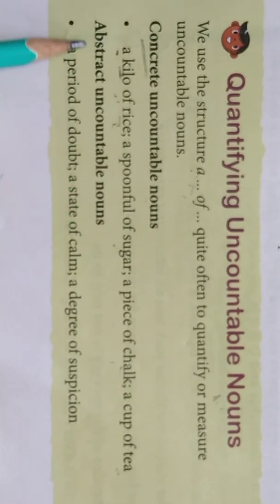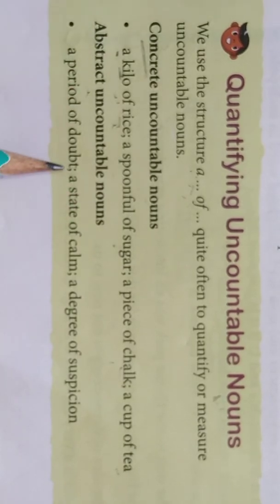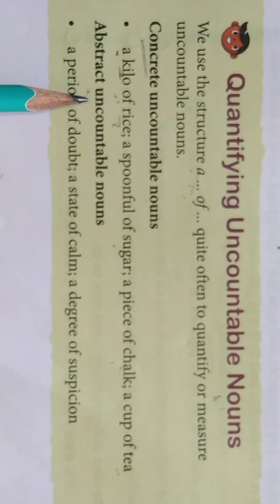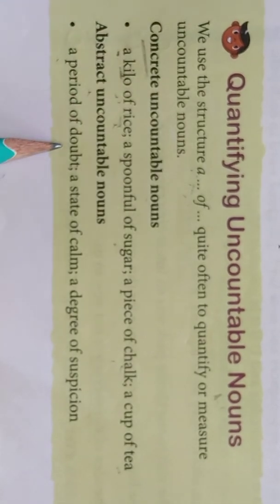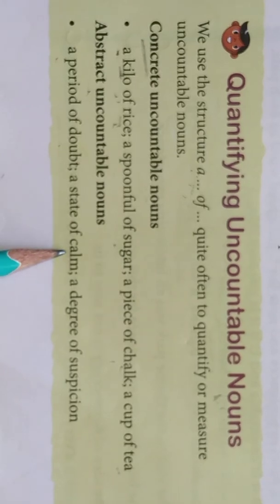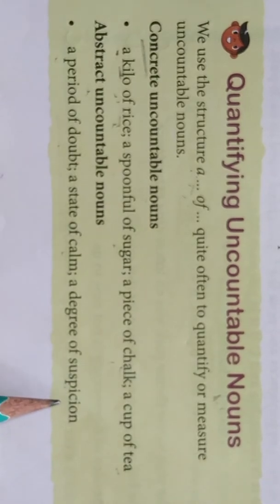Now here we will talk about abstract uncountable nouns. Abstract means those which we cannot touch or see, but we can only feel. A period of doubt, a state of calm, a degree of suspicion. So that is about quantifying uncountable nouns, how to quantify uncountable nouns. It is the measurement unit for that.